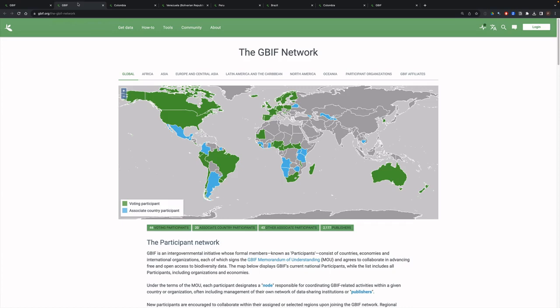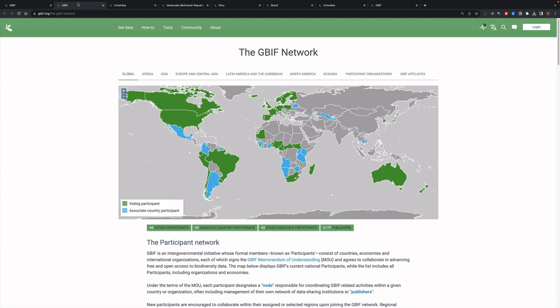It was established in 2001 based on a 1999 recommendation from the OECD. So GBIF is interesting when compared with, say, INSDC or GISAID, because it was established on a recommendation from OECD, and it is an intergovernmental network that consists